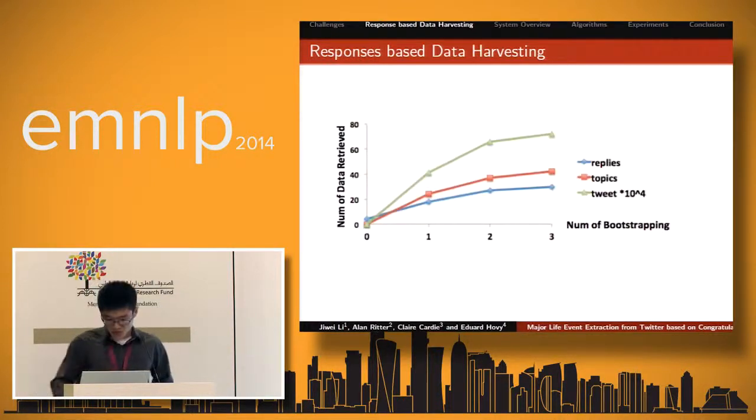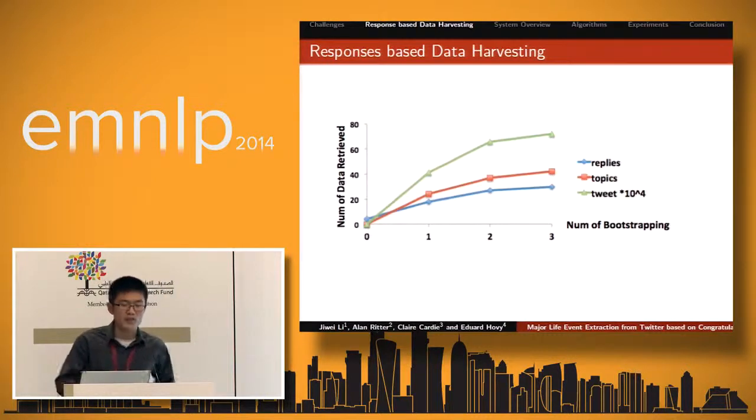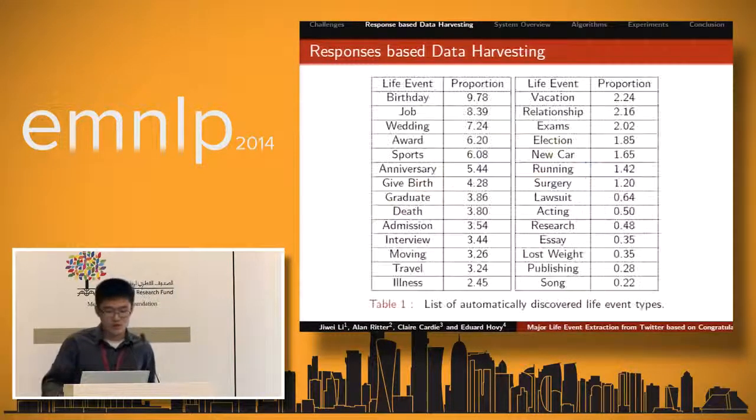We ran this step 3 times, and at the end of the bootstrapping, we wound up with about 800,000 tweets that correspond to these major life events. And among all these word clusters, we manually identified about 42 different categories of life events.